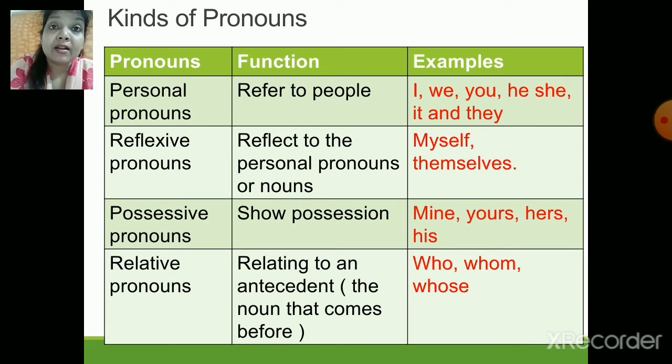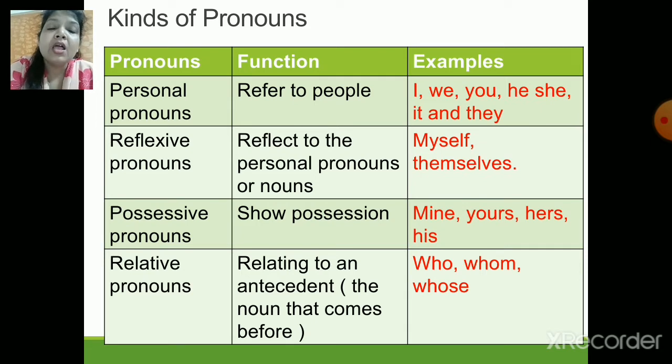Yours, hers, his, these are all possessive pronouns. One more example is the kids are mine. The house is theirs. So theirs is a possessive pronoun.